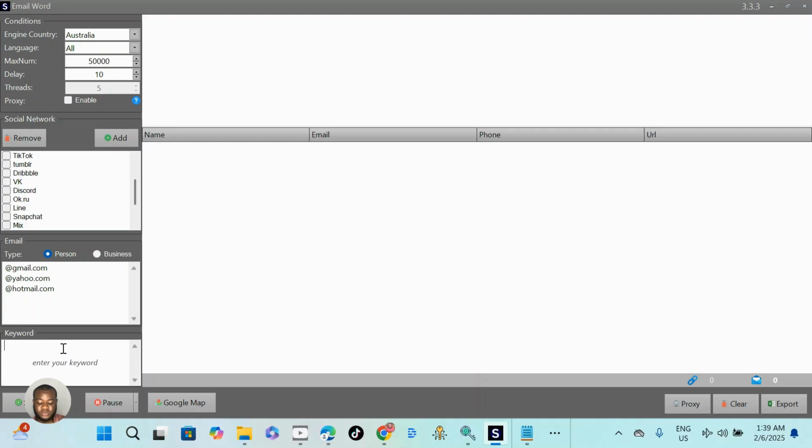If you are searching for an individual, you can write a name. My name is Solomon, and it's going to extract emails based on this name. If you want CEOs, you can write CEO. If you want managers, you can write manager. Anything you want, you can type it there, and it's going to extract emails based on your keyword. Though this has a limit because of browsing, you can have it for the day.